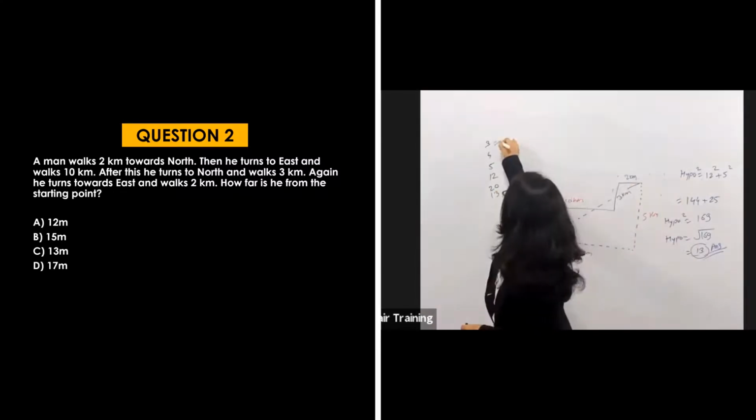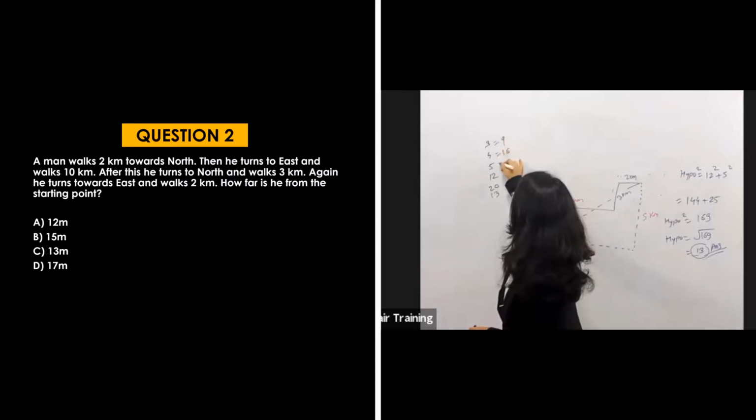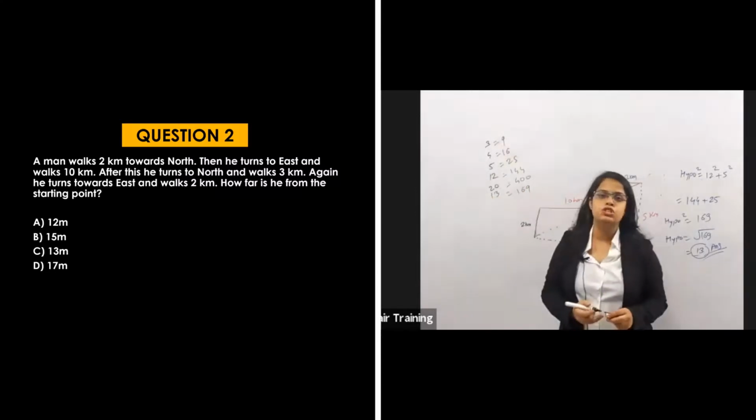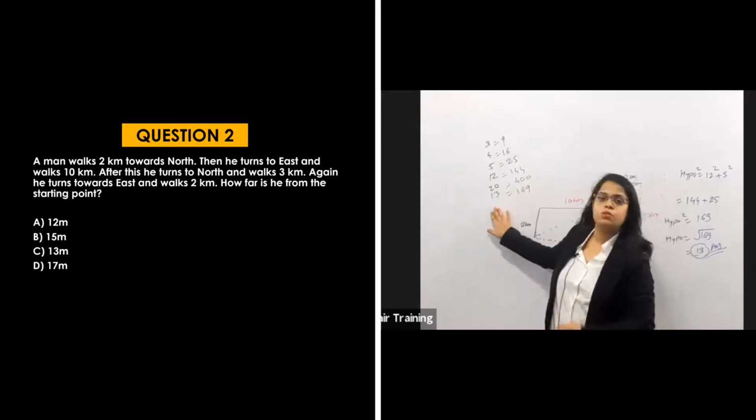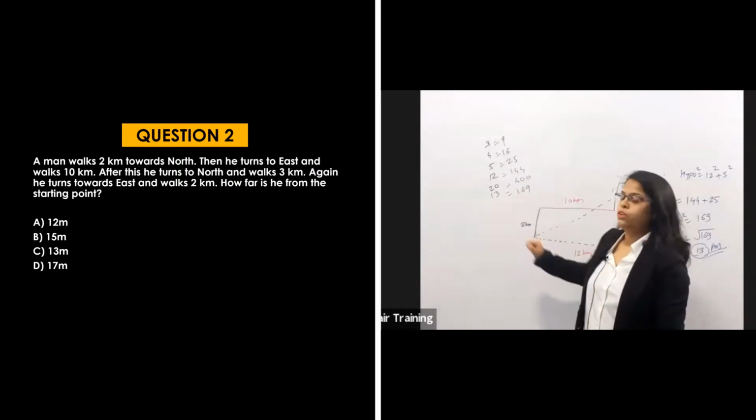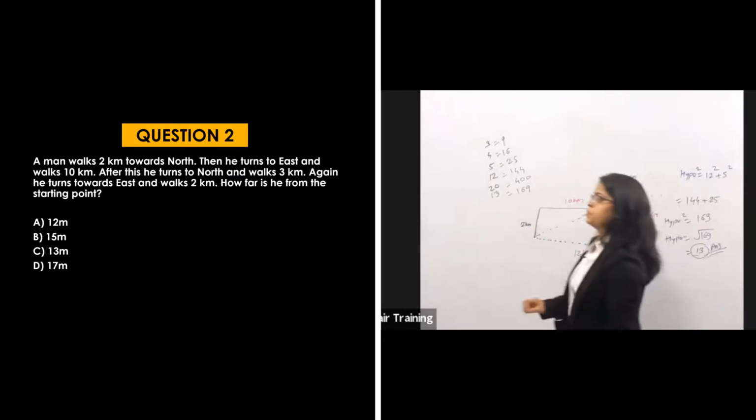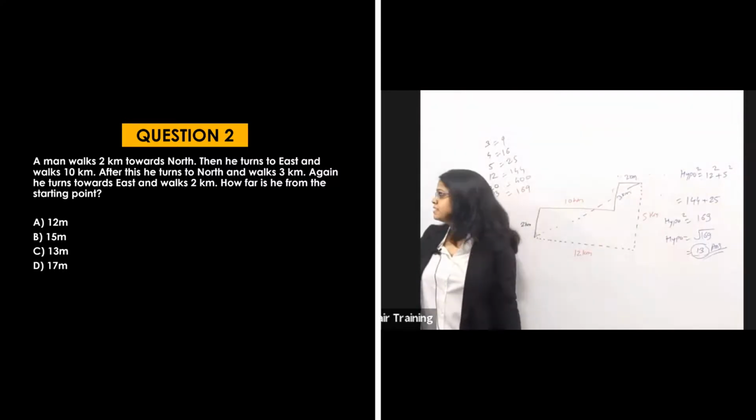3 square is 9, 4 square is 16, 5 square is 25, 12 square is 144, 13 square is 169, 20 square is 400. These are commonly used values, so we should know these squares. So what will be the answer? Option number C, that is 13 meters.